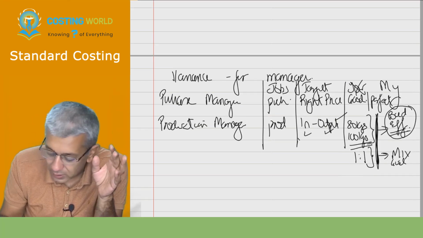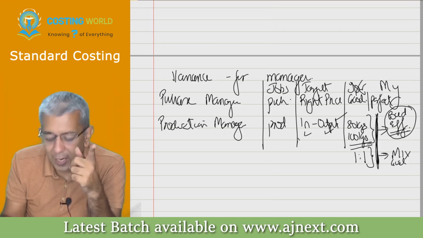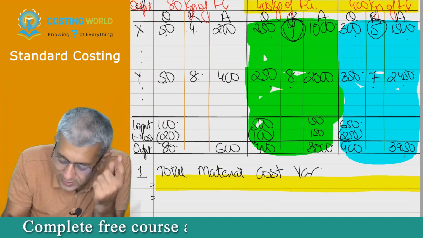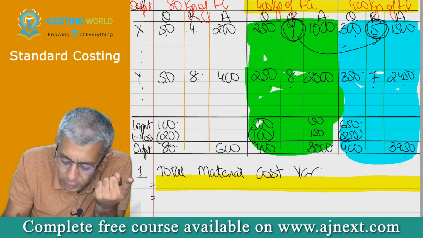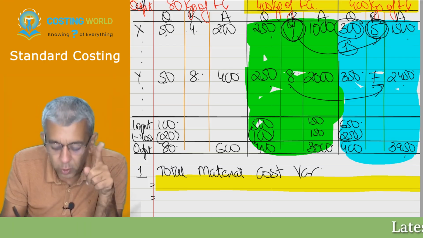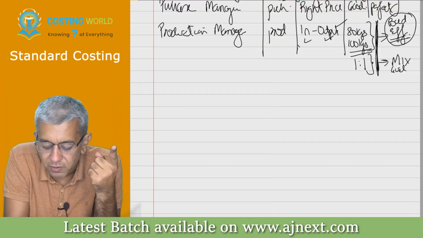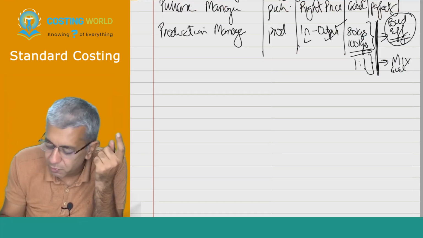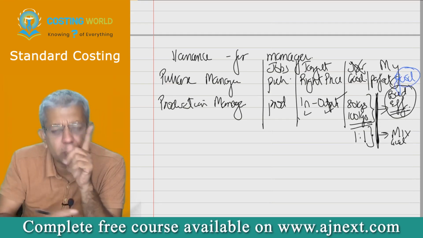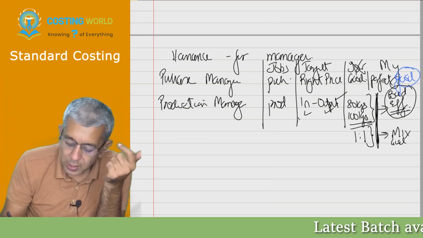Okay. As per me, this guy has done, means you all had done a bad job. I think in this particular case, it is a good job. Why? You should have purchased X at 4, you purchased X at 5. So therefore 1 rupee you incurred more, but for 300 kgs. Over here you saved 1 rupee for how many kgs? 350. So for X you have incurred 300 extra, for Y you have saved 350. So therefore 50 rupees you have saved. So therefore this particular thing as per me is a good job. You all are okay about it? Convinced to some particular extent? Okay, fine. Now second thing.